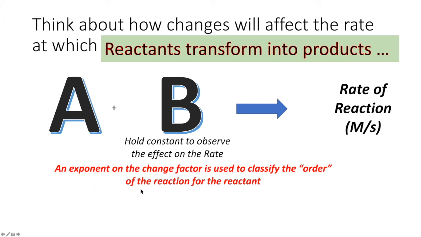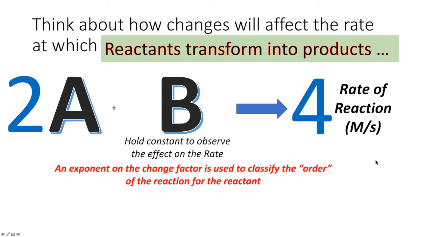So let's look at an example. Let's say that I double the concentration of A. So instead of having just A, I have 2 times the concentration of A. And then we see how that affects the rate of the reaction. Remember, B is being held constant, so any change in the rate of the reaction is due to this doubling of the concentration of A. And so let's say that that caused the rate of the reaction to go up by a factor of 4.